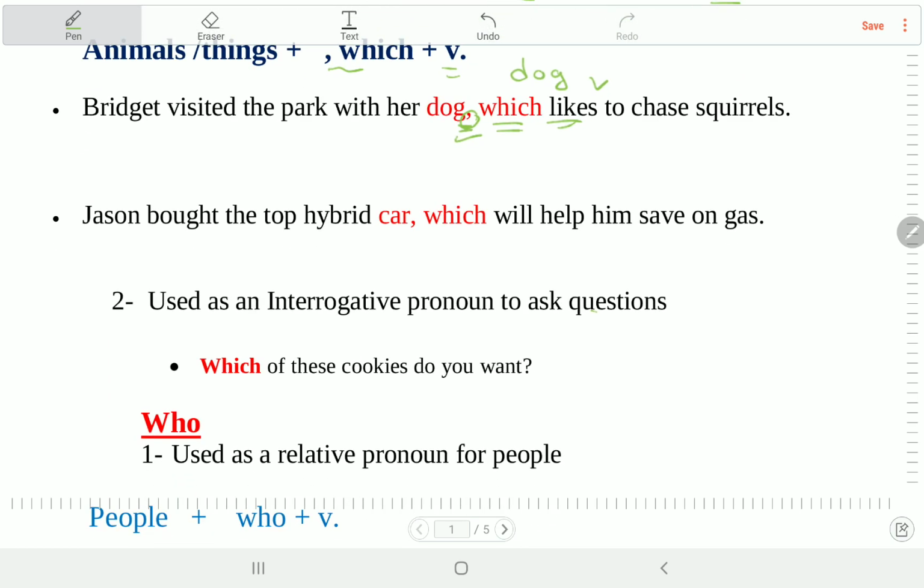Just like the sentence next. Jason bought the top hybrid car, comma which will help him save on gas. So what will help him? So again which or comma replaces which word? The car. Thank you so much.